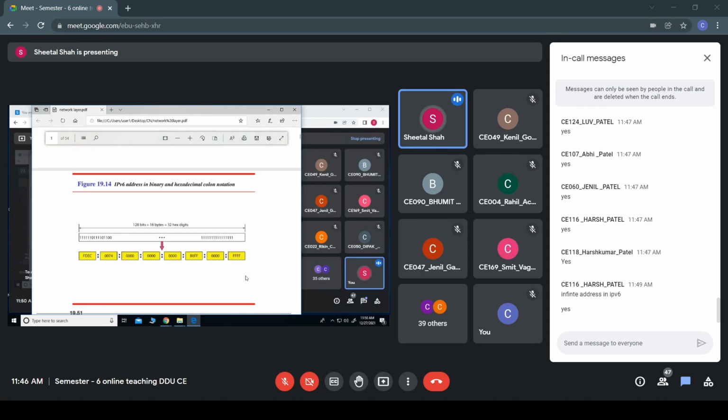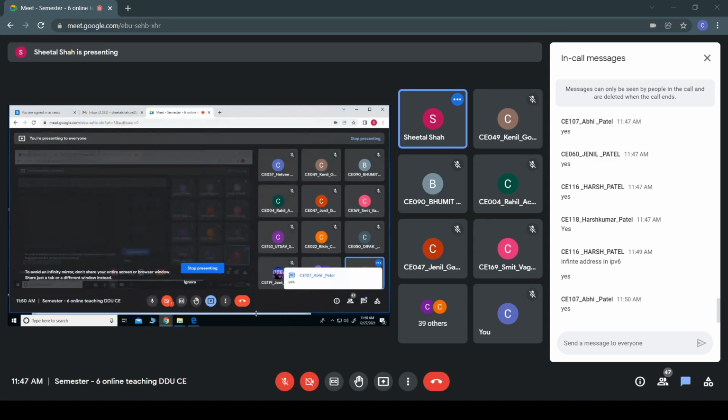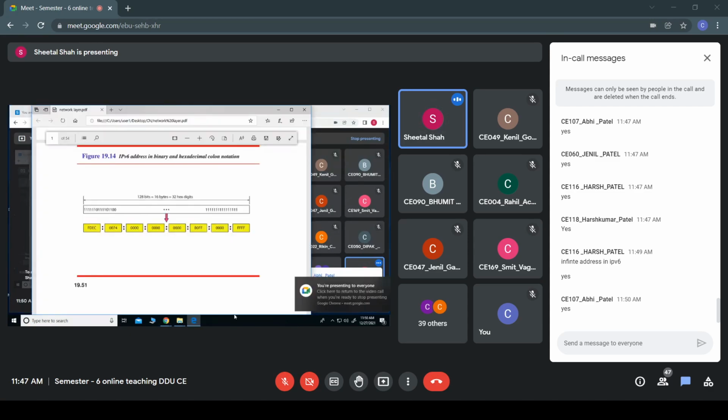Now, usually the notation of this IPv6, hope the screen is visible to you all. In IPv4, what we have studied, it uses the decimal notation, and between two different octets a decimal point is provided, isn't it?